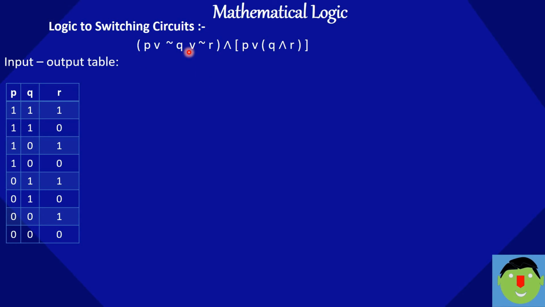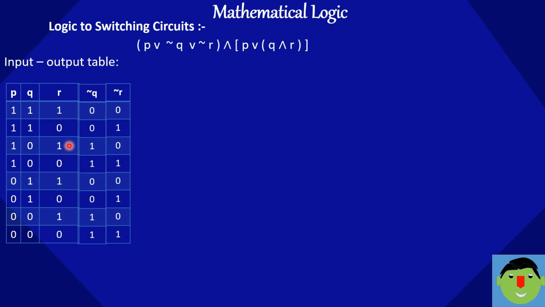Next we have to find the negation of Q. Negation of 1 is 0, negation of 0 is 1. So we can write likewise. Similarly we can write the negation of R. Negation of 0 is 1, negation of 1 is 0, negation of 0 is 1, and so on.